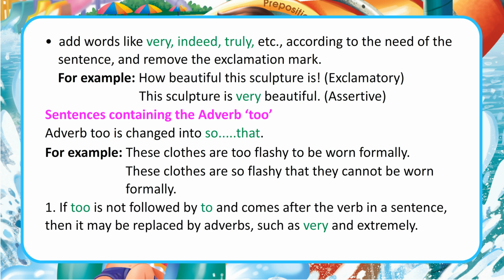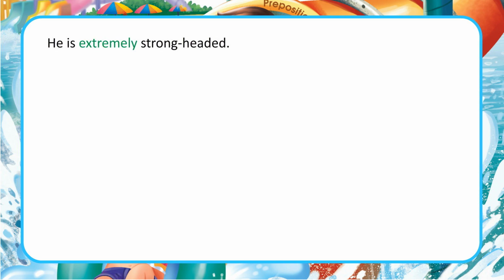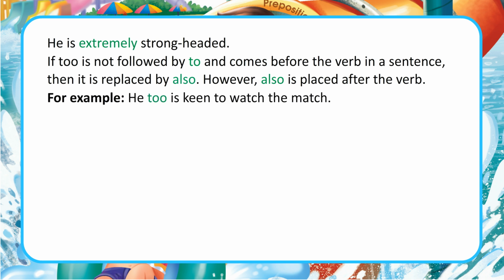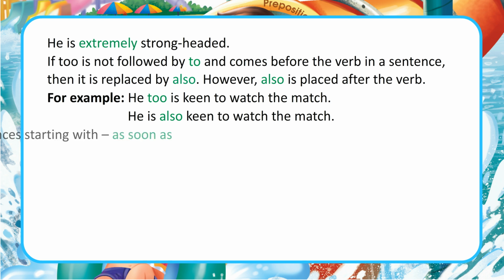If too is not followed by to and comes after the verb in a sentence, then it may be replaced by adverbs such as very and extremely. For example, he is too strong-headed. He is extremely strong-headed. If too is not followed by to and comes before the verb in a sentence, then it is replaced by also. However, also is placed after the verb. For example, he too is keen to watch the match. He is also keen to watch the match.